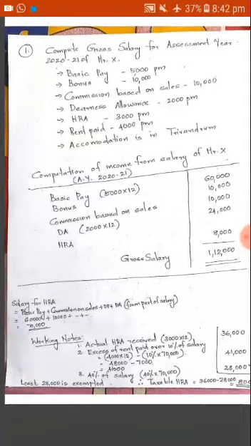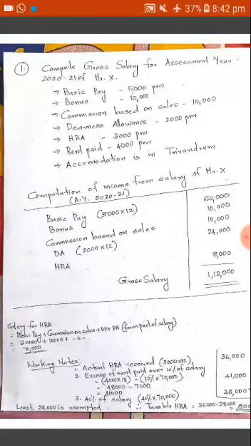So 70,000 forms part of salary for the HRA calculation. So 10% of salary means 10% of 70,000. Then the third step is to find the excess of rent paid over 10% of salary. So the difference will be 41,000.